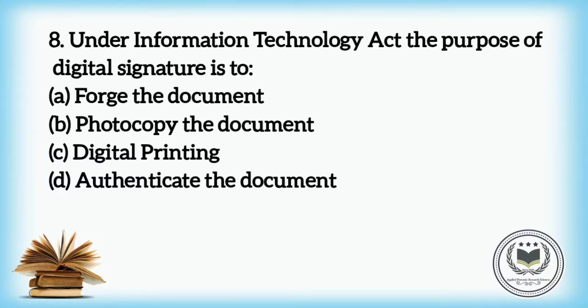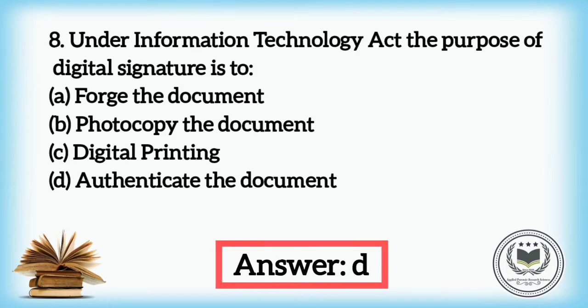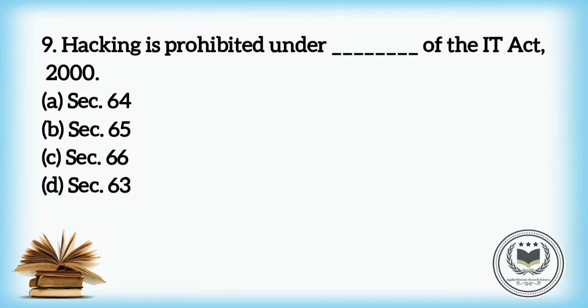Eighth, under the Information Technology Act, the purpose of a digital signature is to. The options are A. Forge the document, B. Photocopy the document, C. Digital printing, and D. Authenticate the document. The answer is D. Authenticate the document.